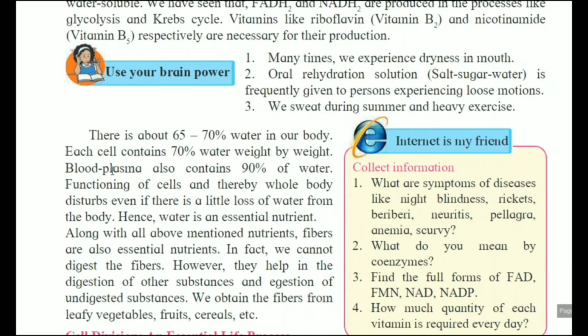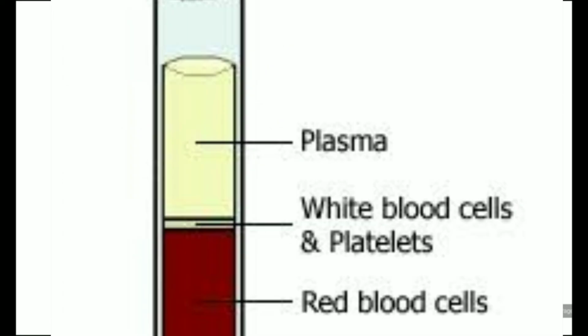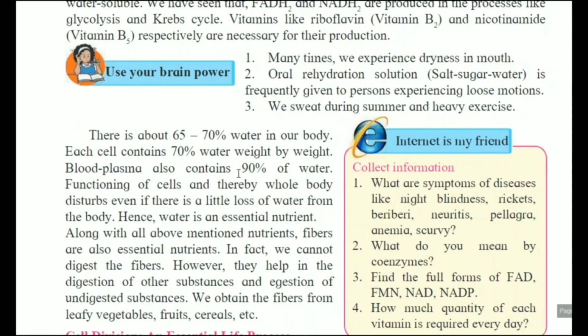In blood, two parts are there: RBC, WBC, platelets are there, and apart from that a plasma content is also there, which is a fluid-like structure, yes, which contains 90% water. Functioning of cells and thereby the whole body is disturbed even if there is a little loss of water from the body. Hence water is an essential nutrient.